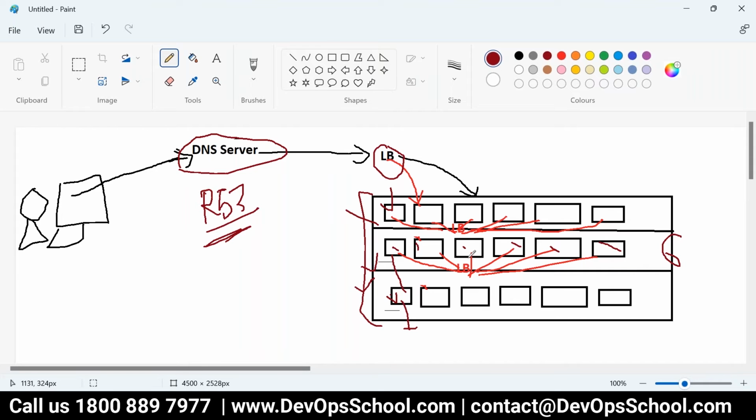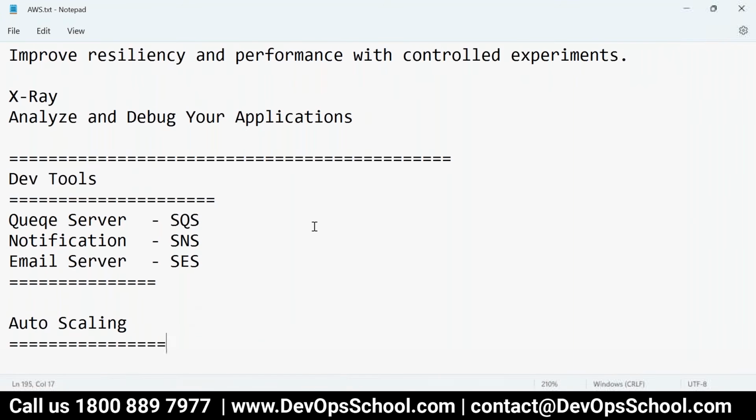Now let's say loads are too much, so these 6 machines cannot handle that traffic. So what do we do? Add more machines. Or let's say you have very little traffic. So why pay for so many machines? Reduce the machines. Are you understanding? Simple way: auto scaling. Scaling means scale up, scale down. It should be done automatically. Are you understanding? Yep, based on demand. Yes. So how do we do that?